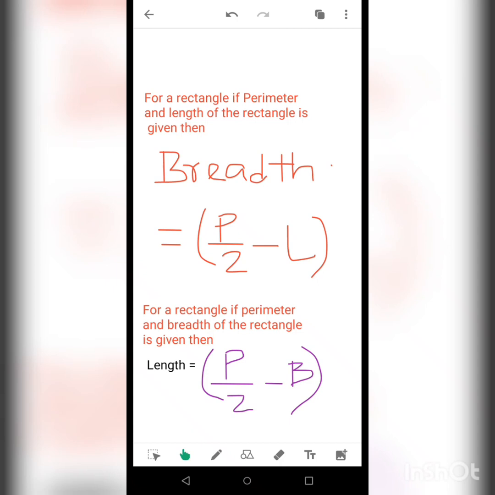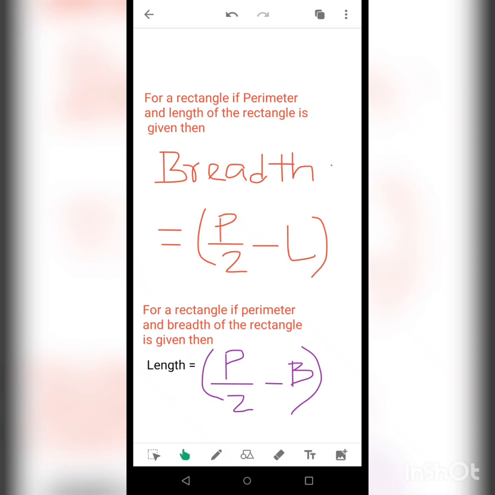Now suppose the perimeter is given and either the length or the breadth is supplied to you. This is a particular case only for rectangles, so do not mix it with either squares or circles. This is the formula for finding the other dimension in case of a rectangle.